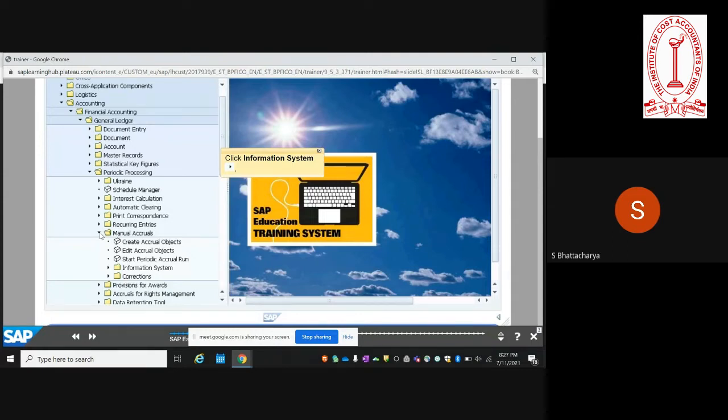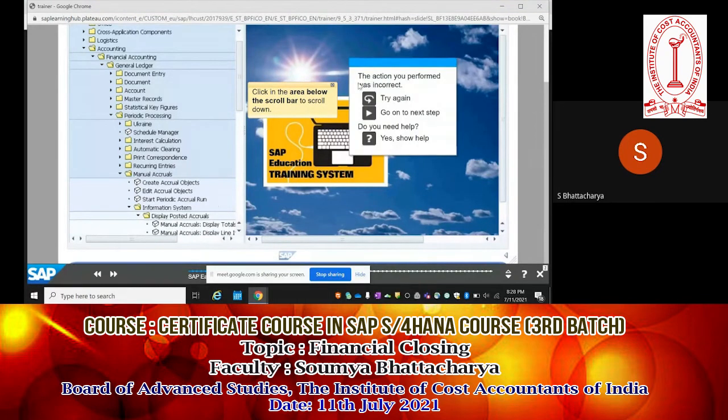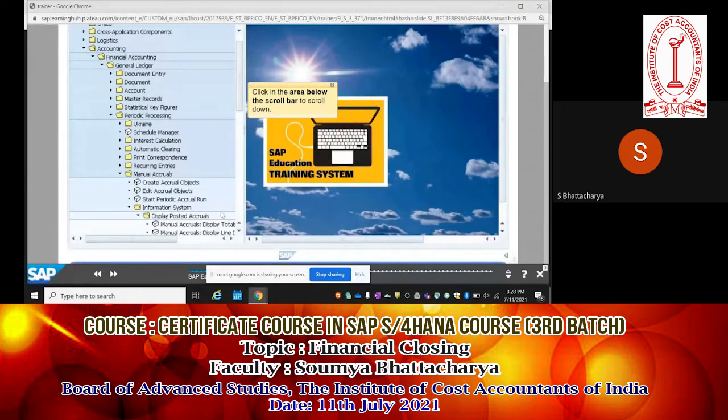Okay, so coming back to this topic, you go to information system, and if you want to see the posted accruals, you have two options. You can see the accruals at the line item level or at the totals level. So first we'll see the line item level.